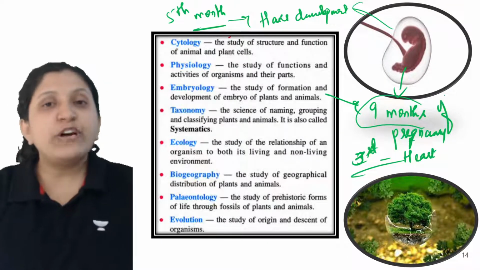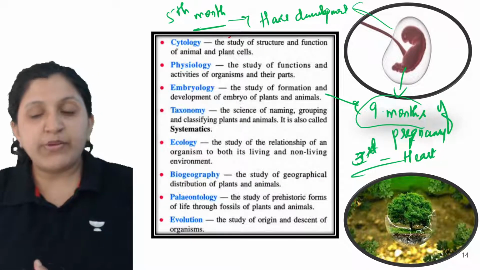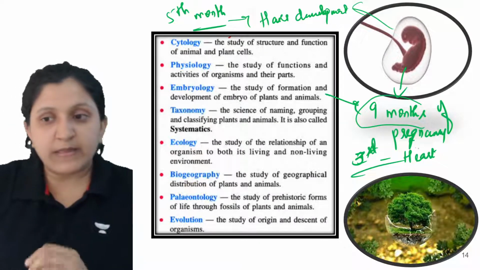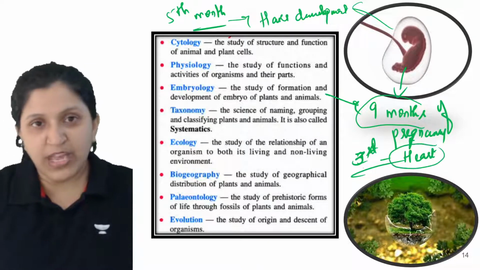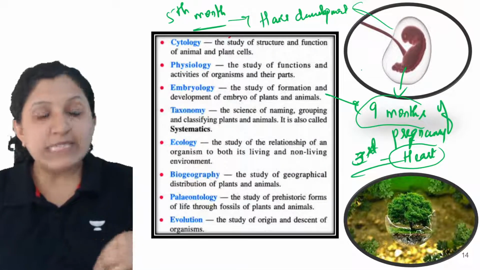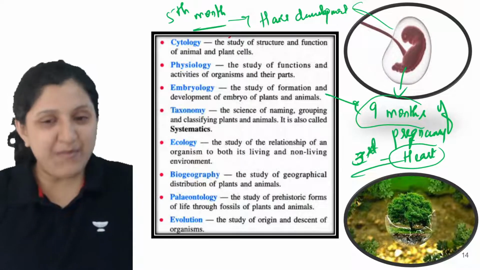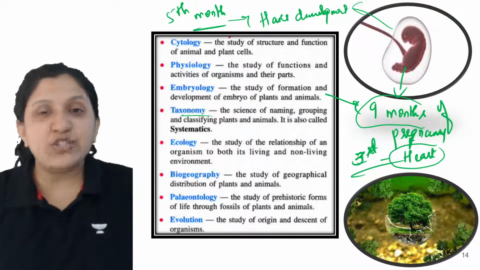So the first organ development, by the third month, or basically in the first month itself, the heart formation can be done. That is why the circulation is occurring. So embryology is that. Then there is taxonomy.